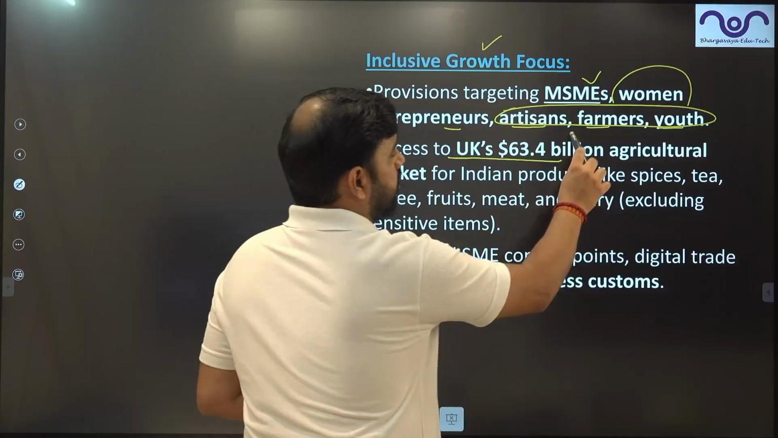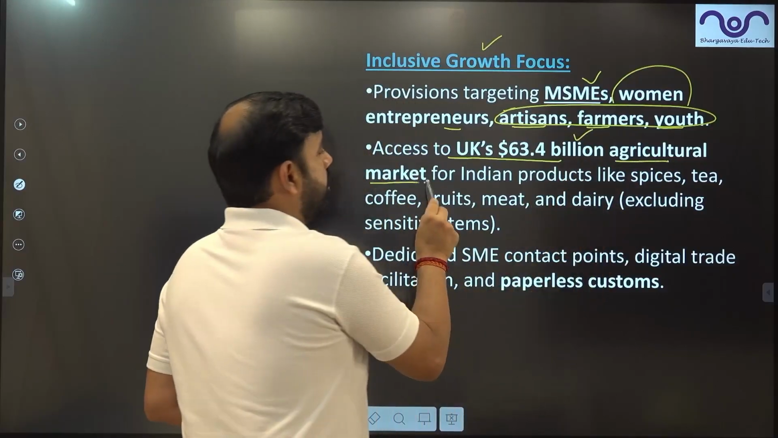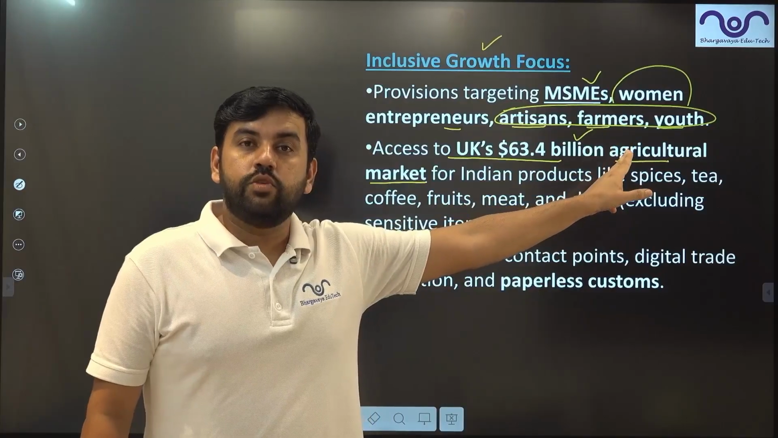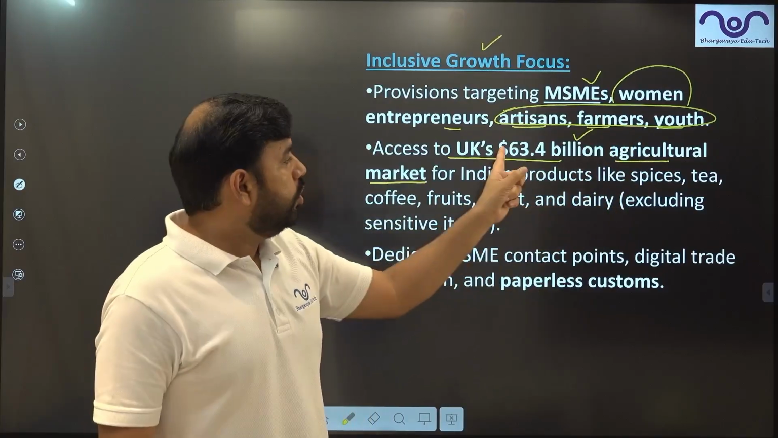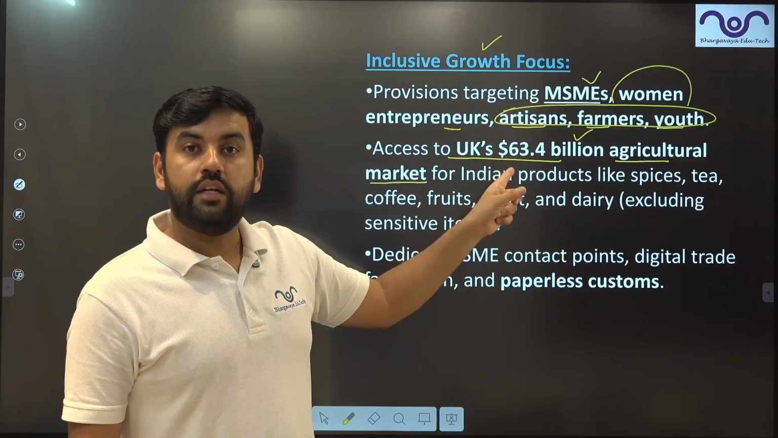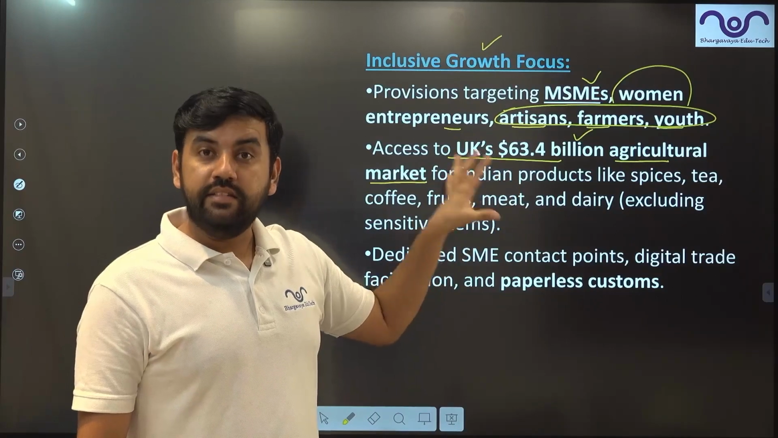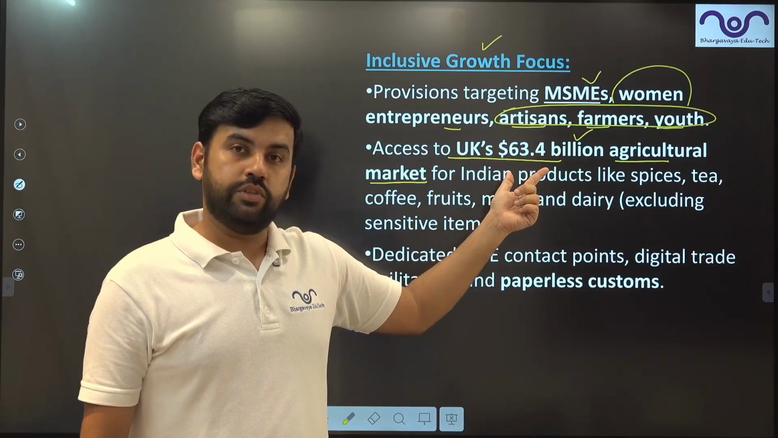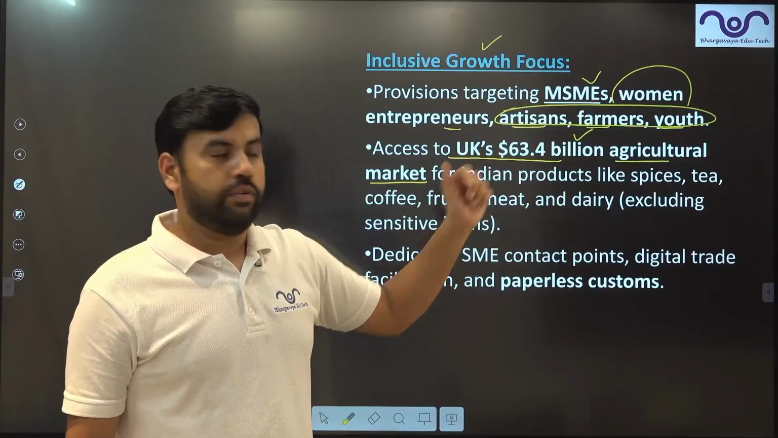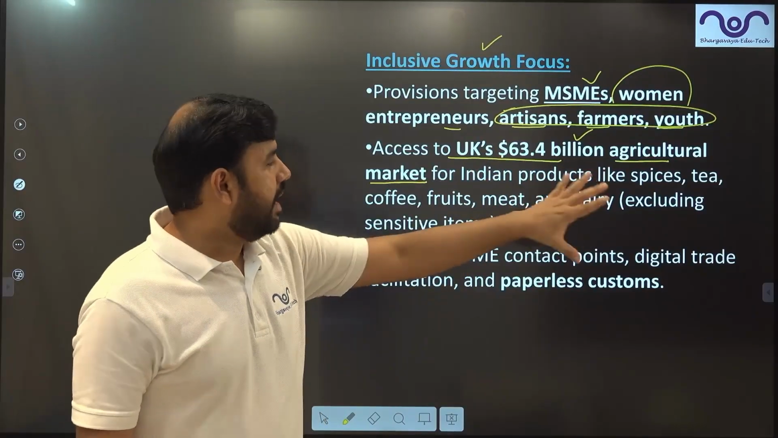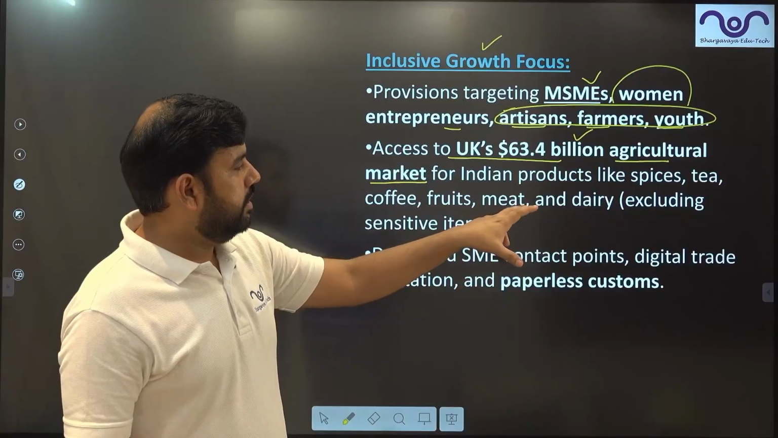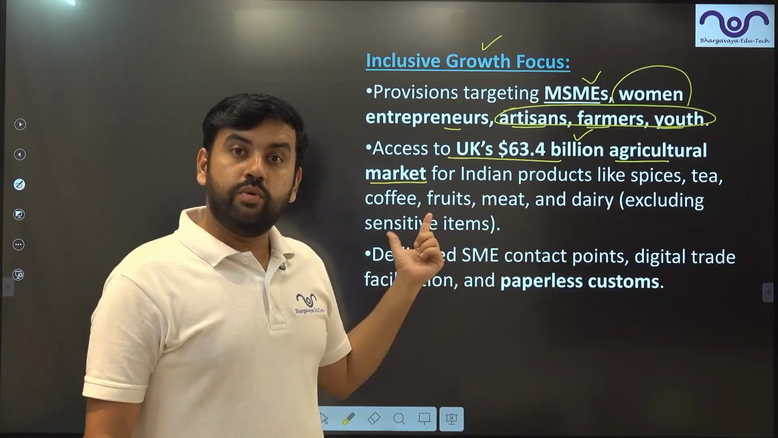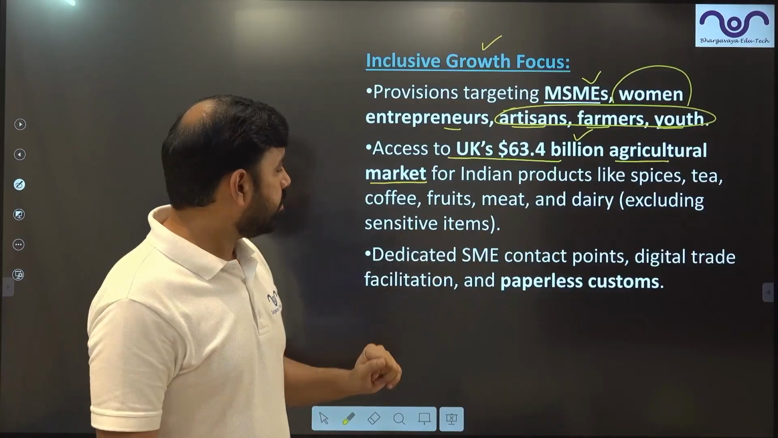Now farmers in India will get easy access to export their products to the British agricultural market. Easy. Look at the size, $63 billion is the market size of British agricultural goods. Indian products like spices, tea, coffee, dairy, excluding sensitive items, right?